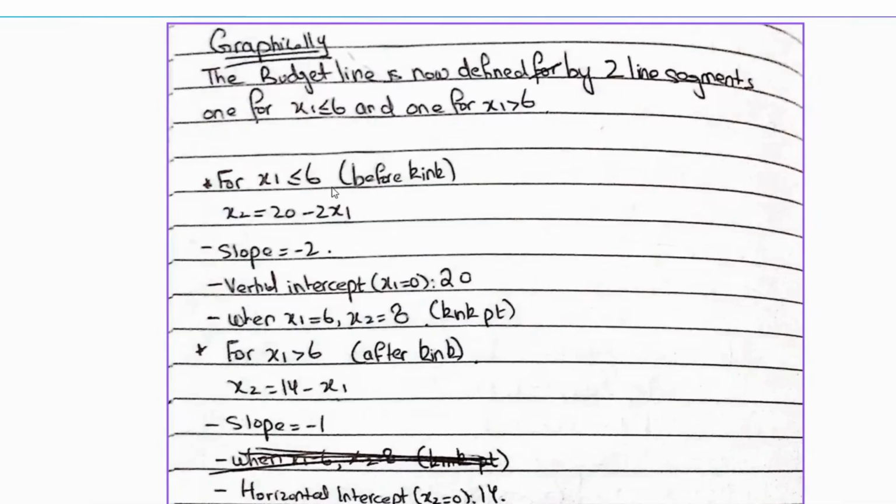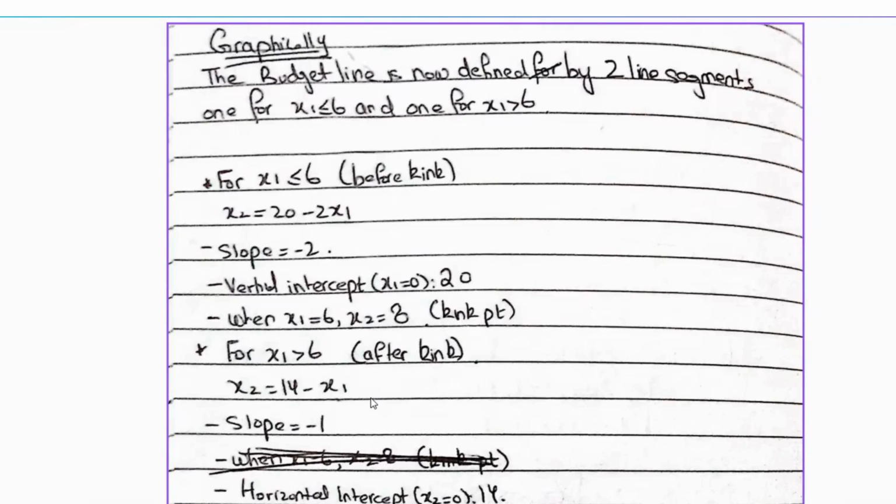And we know the kink occurs at x1 equal to 6, because after 6 the price will change, right? So the marginal price of pants changes after you buy the 6th pair of pants. So the kink happens at x1 equal to 6, because after this the price is going to change and the budget line will not be straight now, because it will have a different slope because of the change in price. So when x1 is 6, x2 is 8. So we have the kink point also.